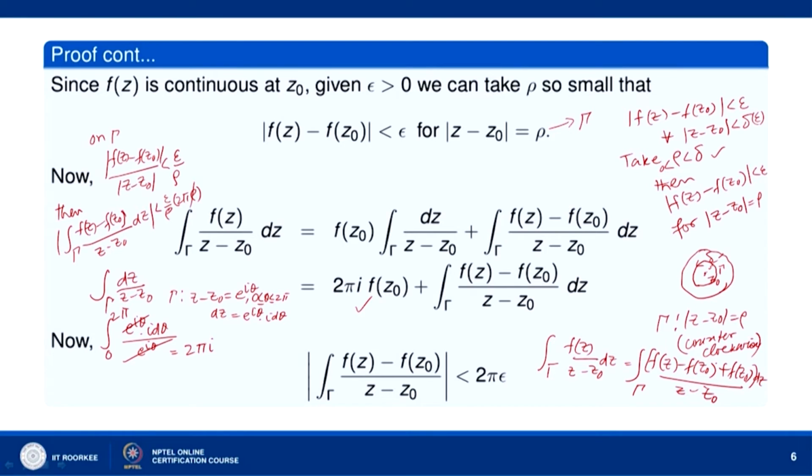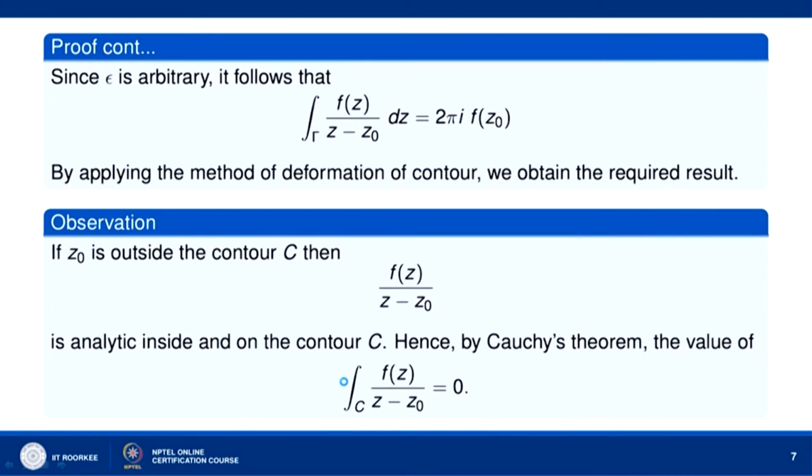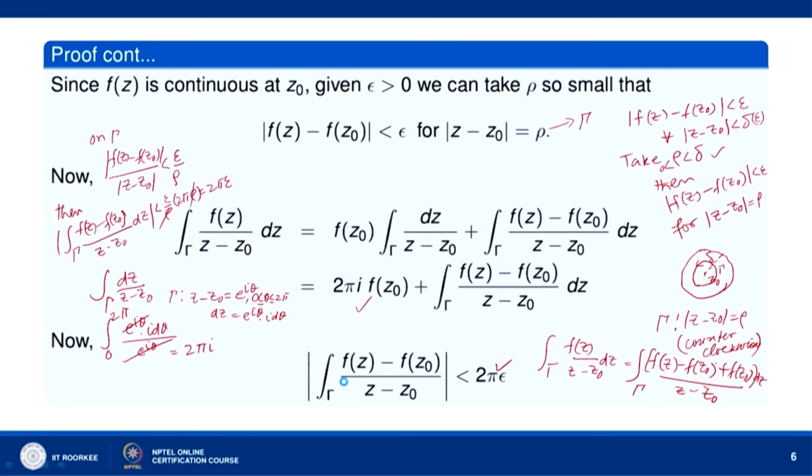So, rho will cancel and we will get 2 pi epsilon. So, mod of integral over gamma f z minus f z naught over z minus z naught is less than 2 pi epsilon. Now, epsilon is arbitrary, we can choose it as small as we please, and therefore the absolute value of this integral over gamma can be made arbitrarily small. This means that the integral over gamma f z minus f z naught over z minus z naught dz has value 0.